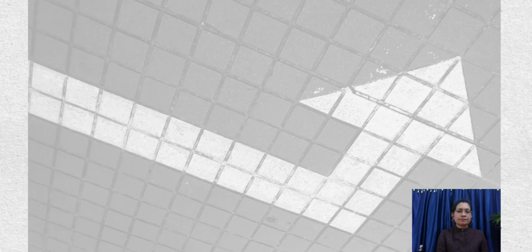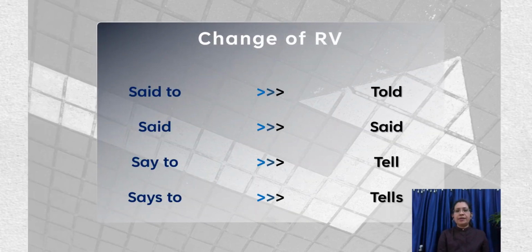So going ahead, let's just recapitulate. In case of declarative sentences, how do we change the reporting verbs? Reporting verb said to changes to told. Reporting verb said changes to said that. Say to changes to tell, and says to changes to tells.